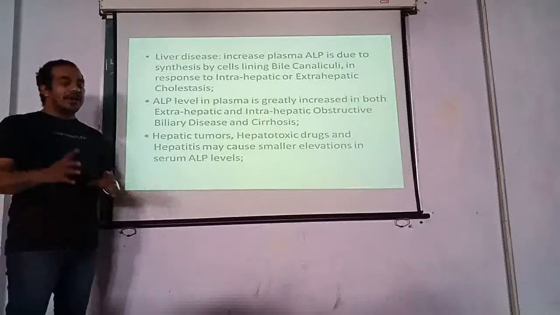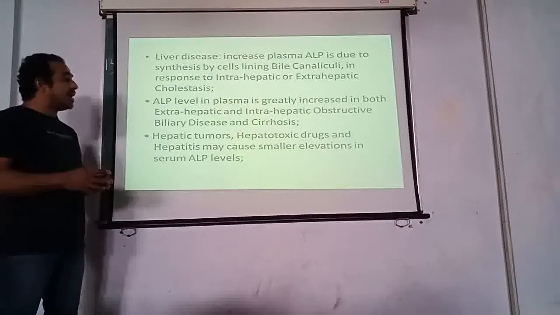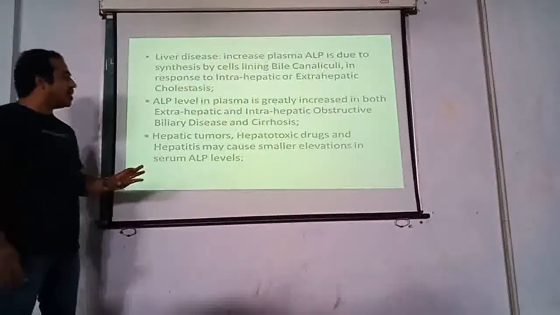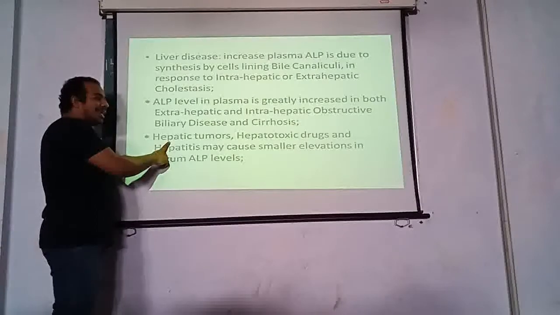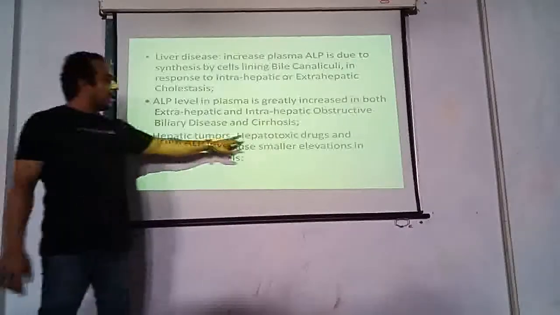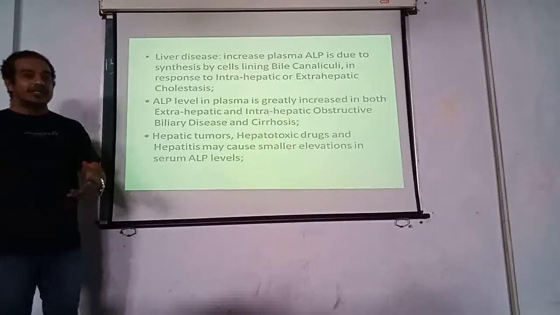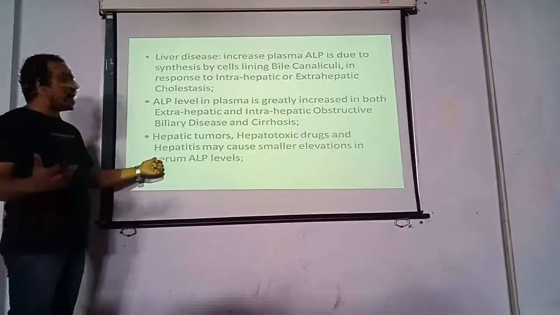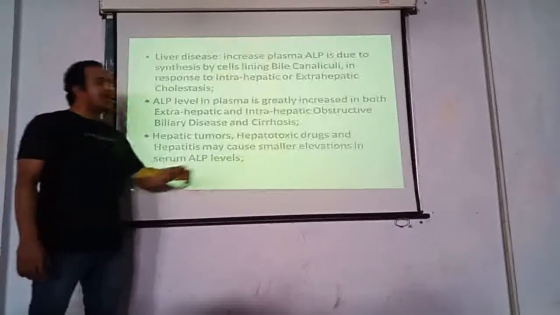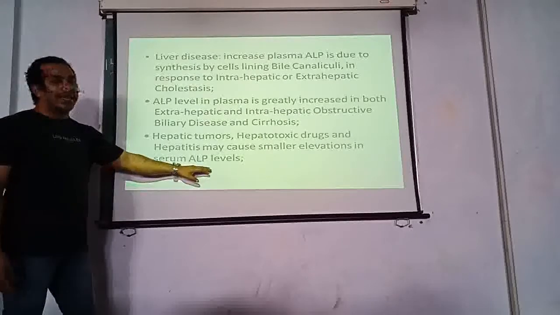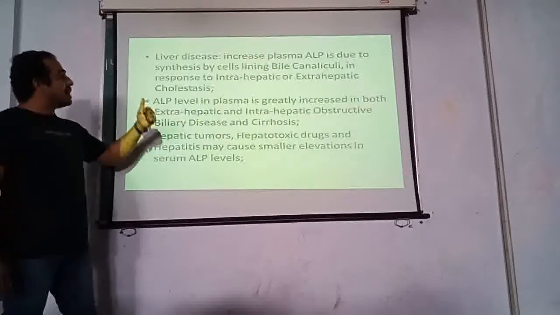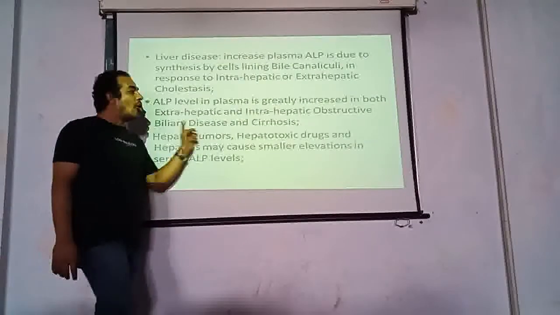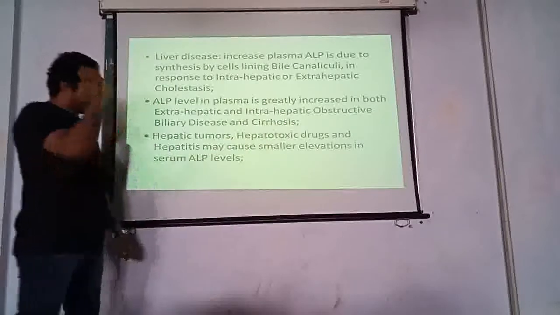Hepatic tumors, hepatotoxins, drugs and hepatitis may cause smaller elevation in serum alkaline phosphatase level. What is the indication? If there is any cancer condition of the liver, if you are using certain types of drugs which are harmful for the liver, or in case of hepatitis, whether acute or viral hepatitis, there is a smaller elevation in the amount of alkaline phosphatase. That comes to the conclusion that ALP level is an index of liver diseases which are obstructive in nature or are very chronic in nature.